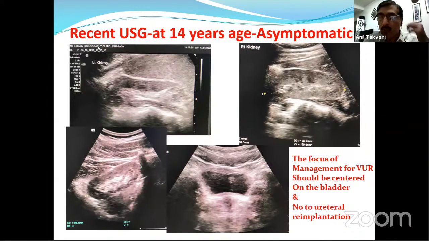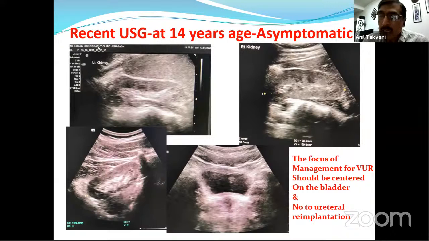So we do these investigations periodically. We look at height, weight, blood pressure, and then urine routine, microscopy, and at times culture. So you can see that this is how most patients with reflux and PUJ obstruction can be treated. In these valve patients, the focus of management should be centered on the bladder.